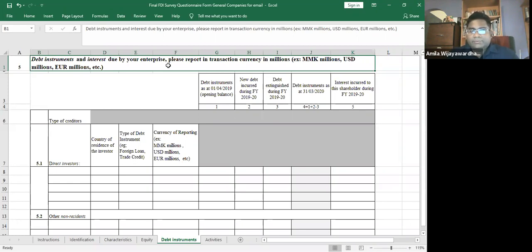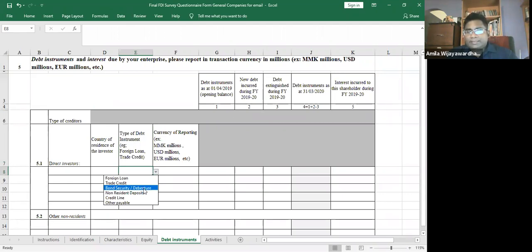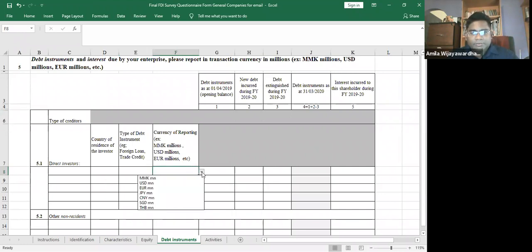What are these types of foreign liabilities? The foreign liabilities could be a foreign loan, a trade credit, a bond issued by you, any deposit that you have placed, a credit line, or any other payable that is due to your parent company, and should be included here. Similar to the last survey, you can select USD million or the type of loan. You do not need to convert to any currency. In the reporting currency, you can use the transaction currency itself.